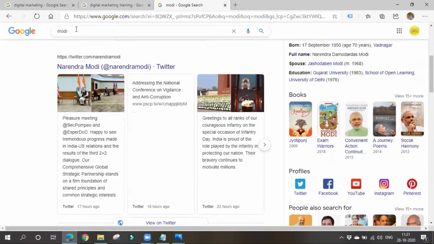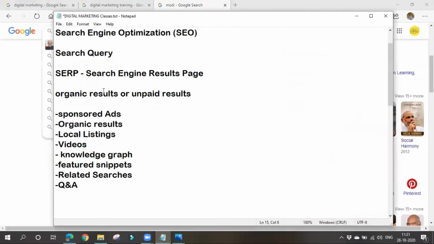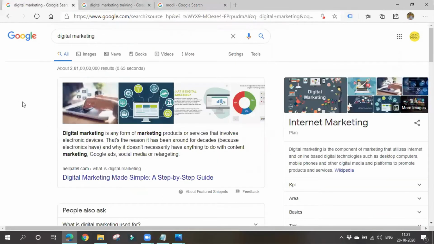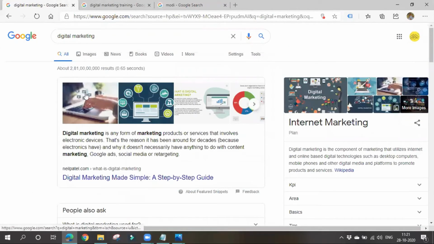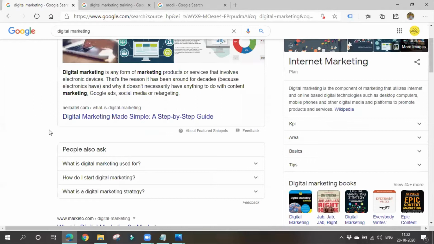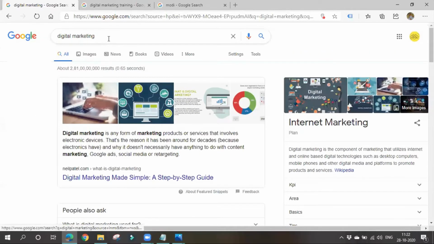So in our terminology, the search query is also known as a keyword. In digital marketing terminology, we call it a keyword. Please remember all these things. In this class, we'll be learning about new things and new terminologies. Now what is our aim? In order to apply some techniques and bring our website to the top of the search results, whatever may be there in this SERP page, our aim is to bring our website to the top of the search results when someone searches for our business.